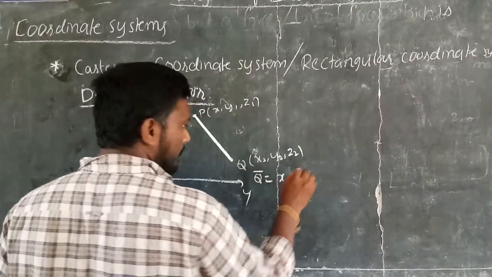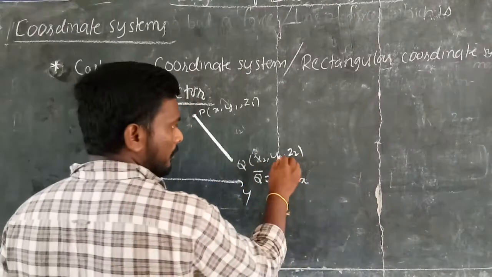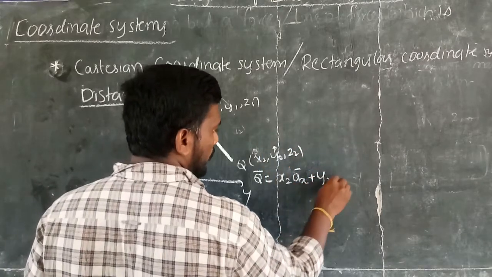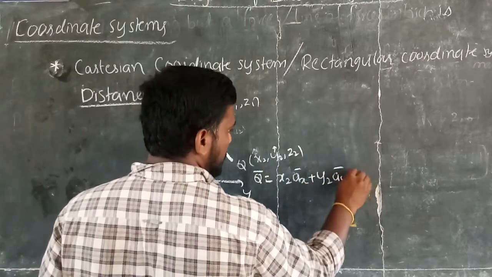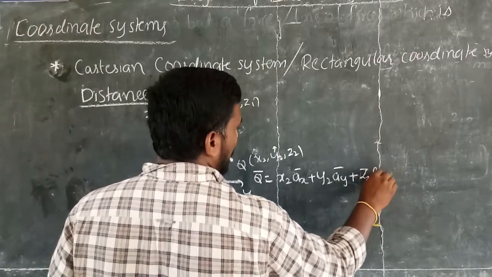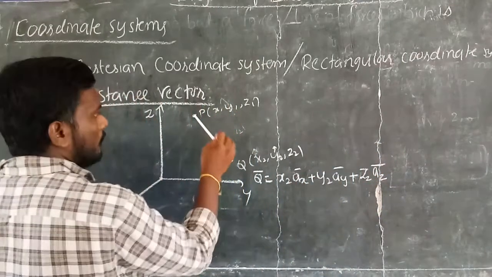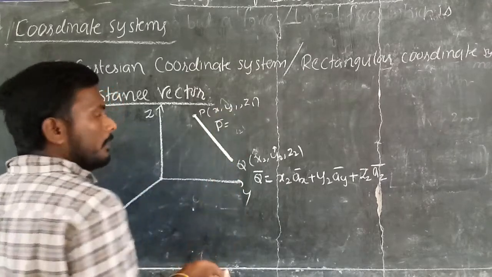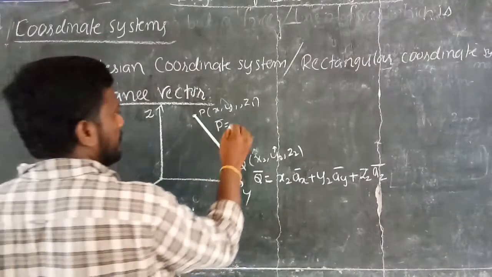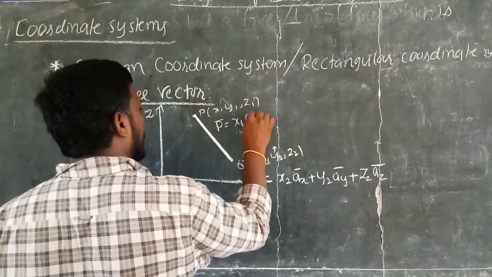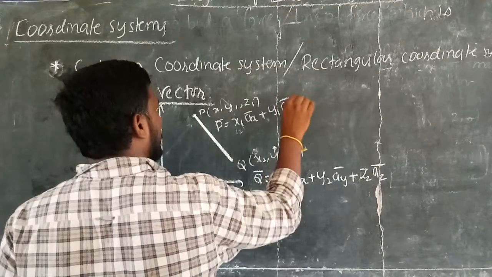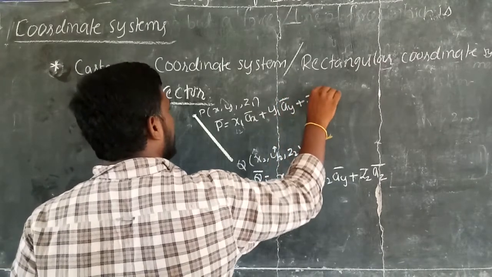x2 ax bar, the summation of all base vectors. So here, what is the unit vector? y2 ay bar plus z2 az bar. Okay, so now similarly write down the position vector at point P. So what is the position vector? It is also the summation of base vectors. So x1 ax bar plus y1 ay bar plus z1 az bar.